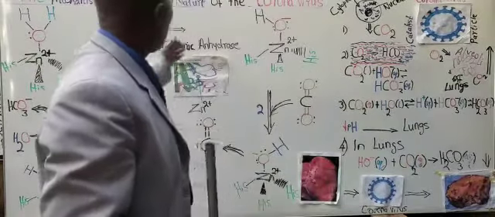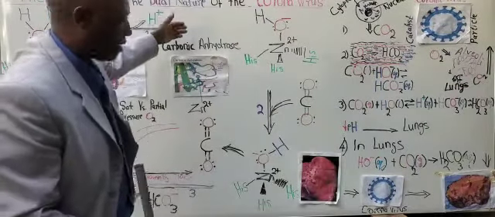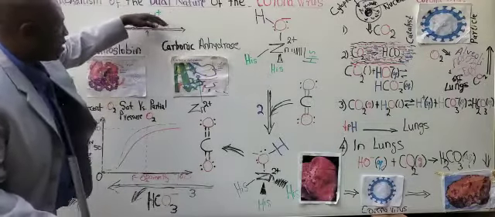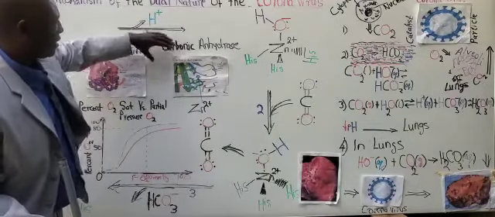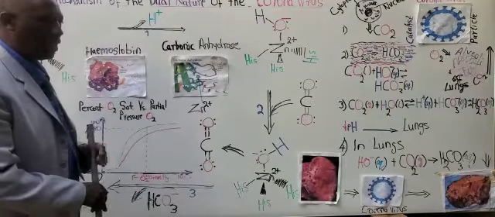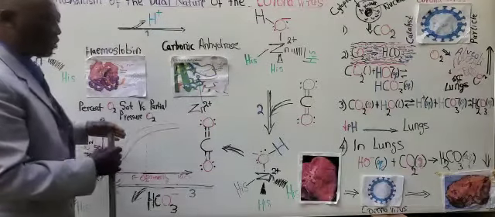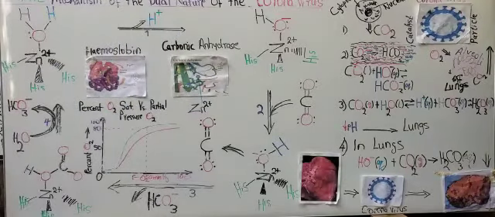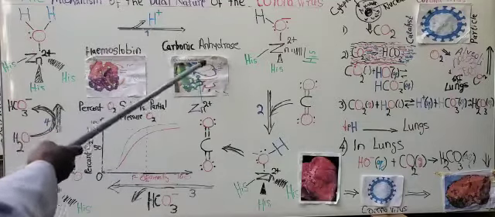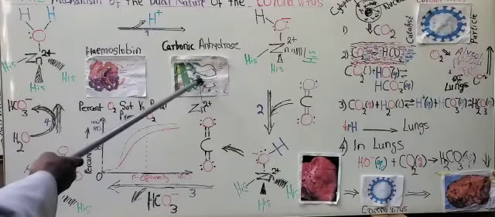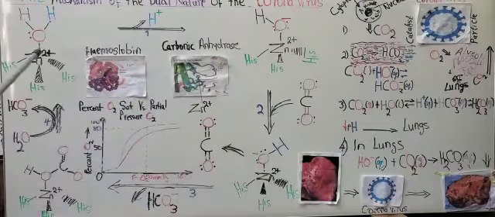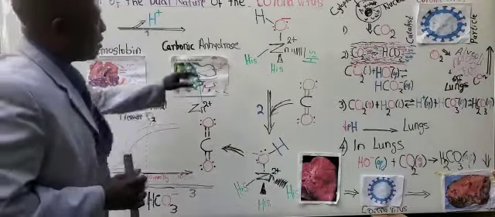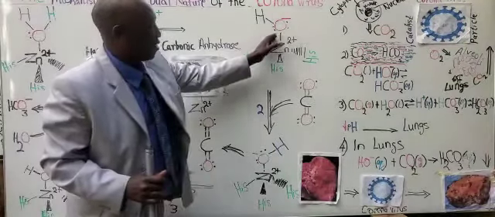So the mechanism of the dual nature of the coronavirus is about the interaction between carbonic anhydrase and hemoglobin. Hemoglobin is the molecule that binds oxygen and transports it to the tissues for cell metabolism. Carbonic anhydrase has a zinc ion at the active site. Zinc facilitates the abstraction of a proton from a water molecule that is bound to the active site. This produces a hydroxide ion.